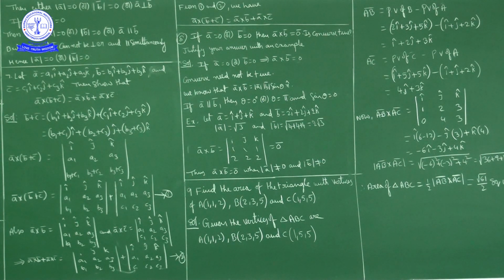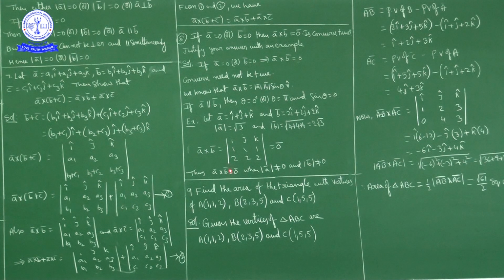So let A bar be i cap plus j cap plus k cap and vector B bar be 2i cap plus 2j cap plus 2k cap. Magnitude of A bar is square root of 1 square plus 1 square plus 1 square, that is root 3. Magnitude of B bar is square root of 2 square plus 2 square plus 2 square, square root of 12, which we can write as square root of 4 into 3. Square root of 4 is 2, so 2 root 3. So magnitude of A bar is non-zero and magnitude of B bar is non-zero here.